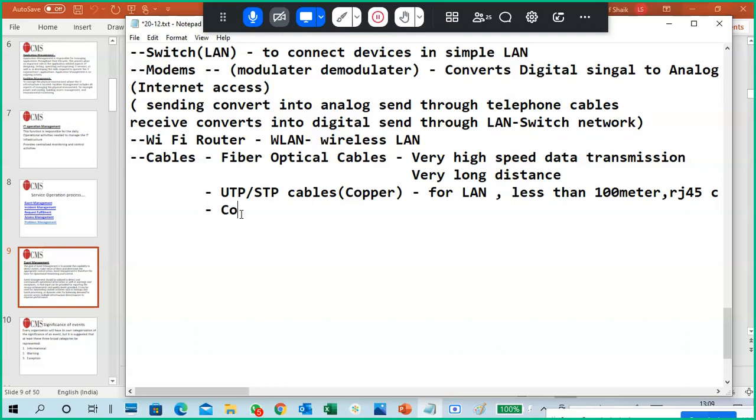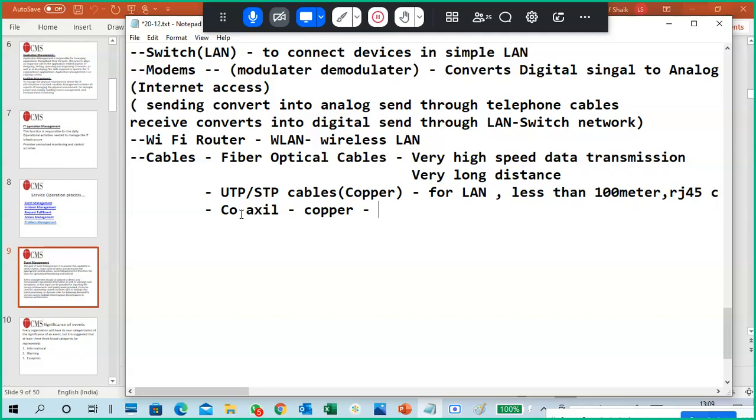Coaxial cables are also there, but they are not used much nowadays. They are copper based cables for long distance communication, used for TV channels. Still, coaxial cables are used for networking communication in some places, but not universally.